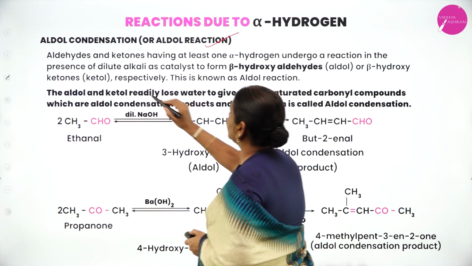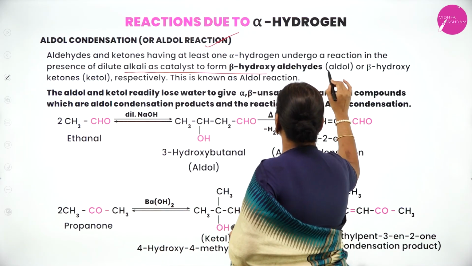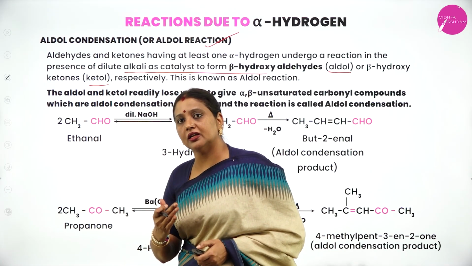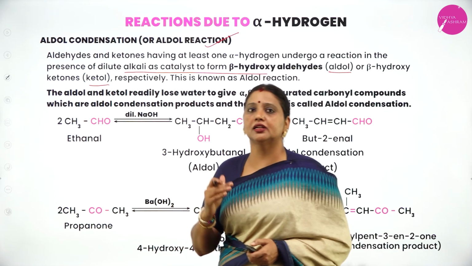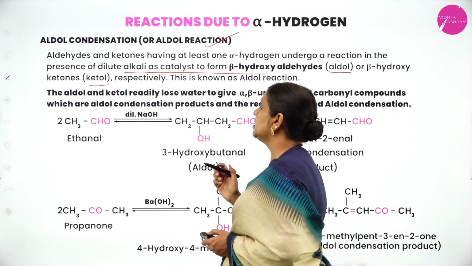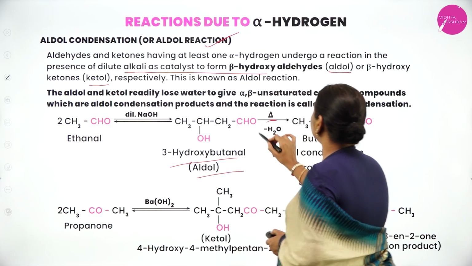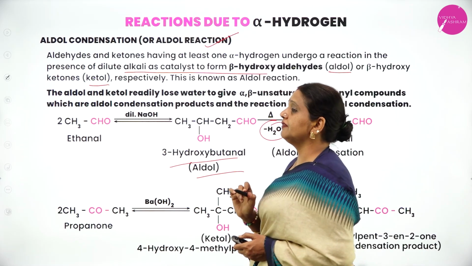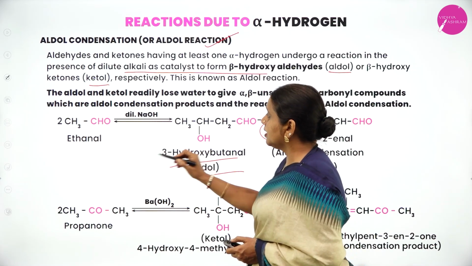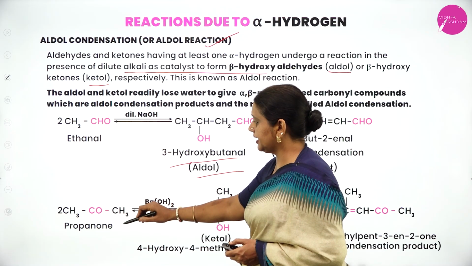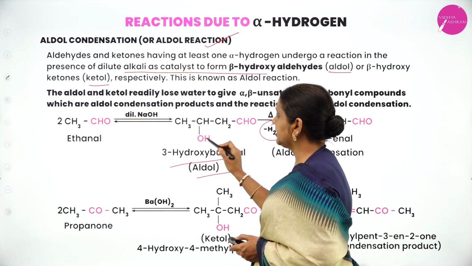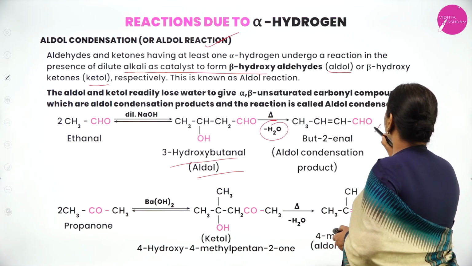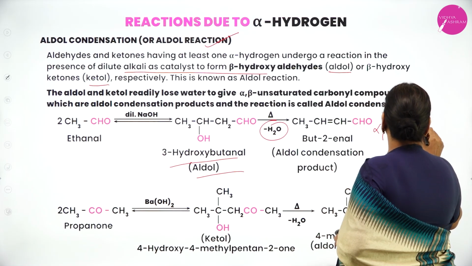So that is heated with dilute alkali. First it will form aldol or ketol. What is aldol? Aldol is a beta hydroxy aldehyde. Ketol is a beta hydroxy ketone. So this aldol, by losing water, will form an alpha beta unsaturated compound. For aldehyde I had taken acetaldehyde, for ketone I have taken acetone. It will form acetaldol, and it will form ketol. When they are heated, they will form alpha beta unsaturated compounds.